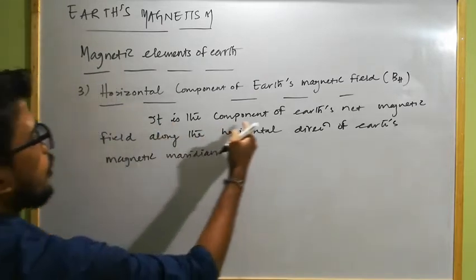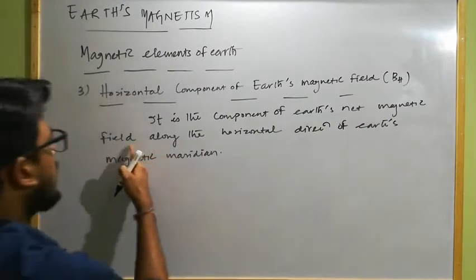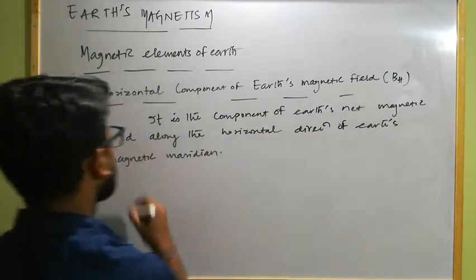It is the component of Earth's net magnetic field along the horizontal direction of Earth's magnetic meridian.